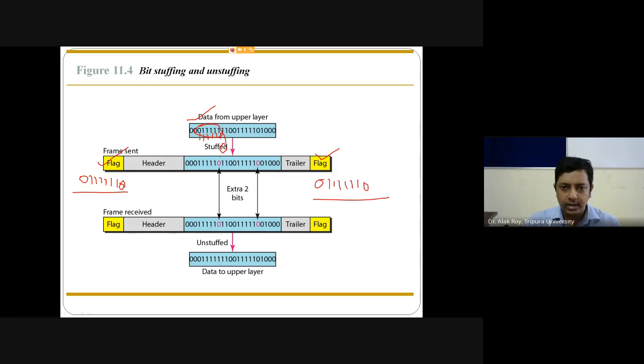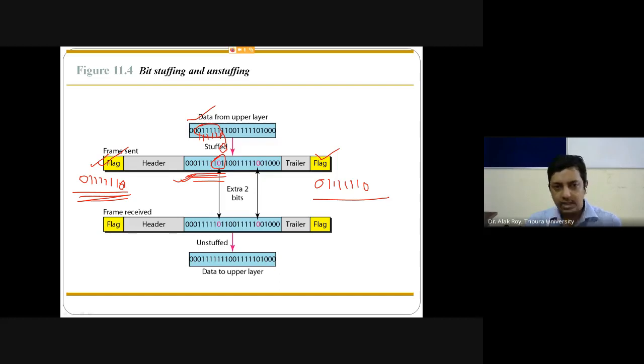That's why they are adding this 0. Why are they doing this? So that they do not get this pattern. If after 5 ones you add a 0, this pattern will not match the flag, because here it is 5 ones and a 0, and there 6 ones and a 0. So the flag and this bit information will be different.